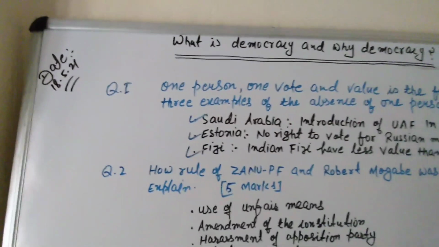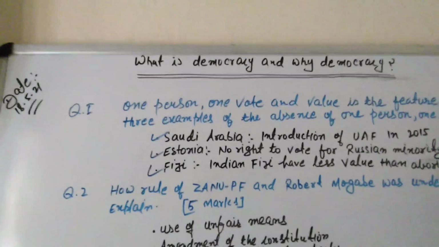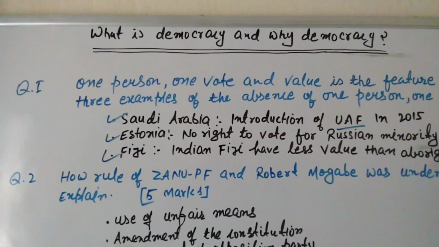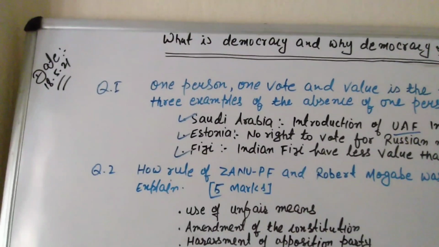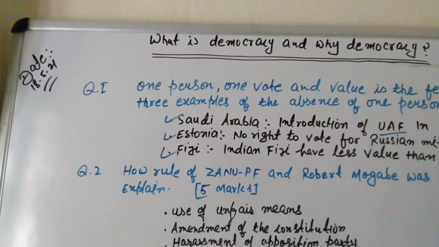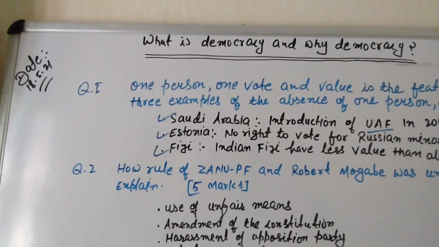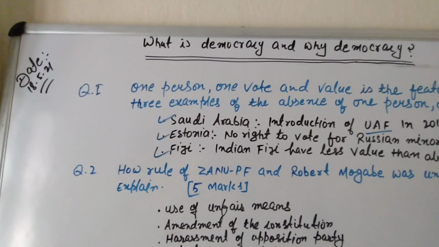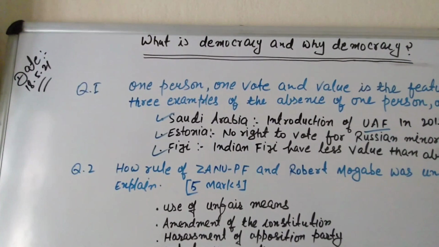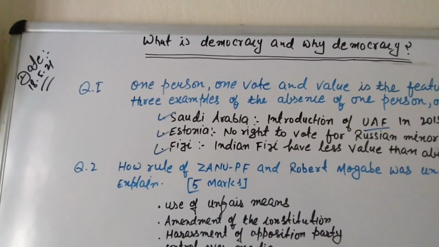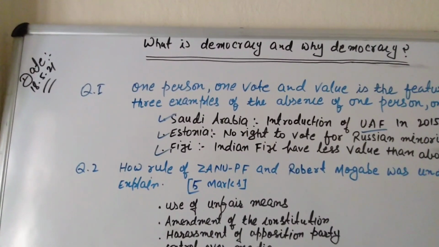So, first point is Saudi Arabia, introduction of UAF, Universal Adult Franchise, in 2015. One person, one vote, and one value is the feature of democracy, but this feature is not found in a number of democratic countries. They are calling themselves democratic, but they are undemocratic countries.